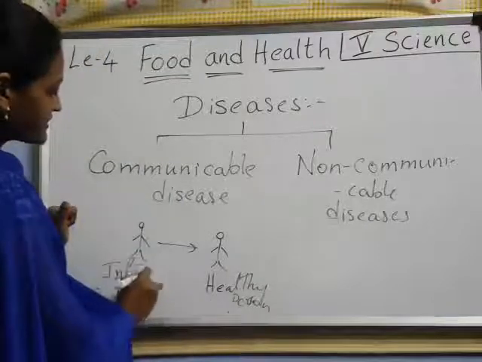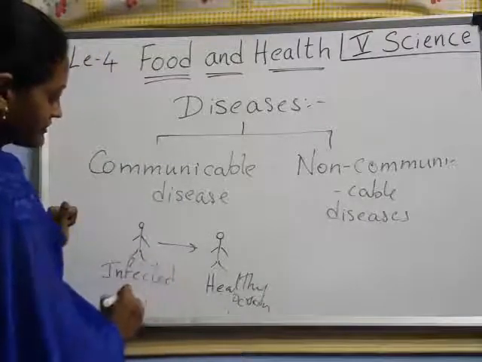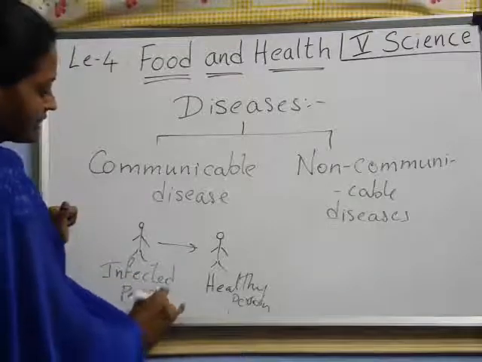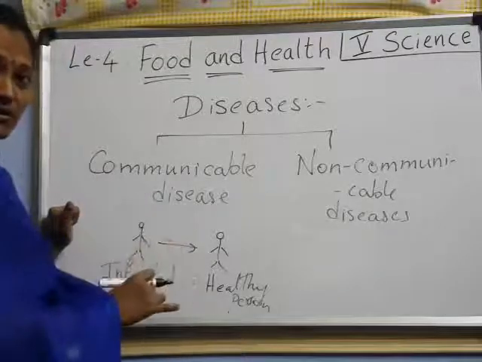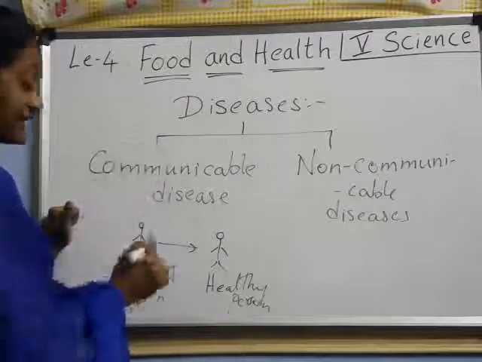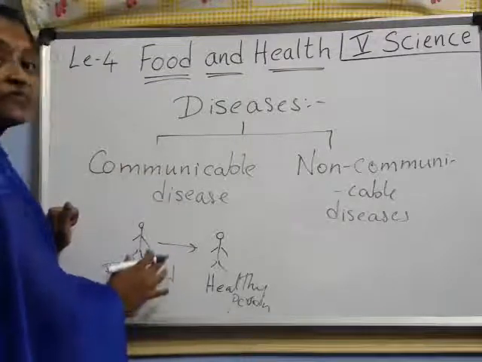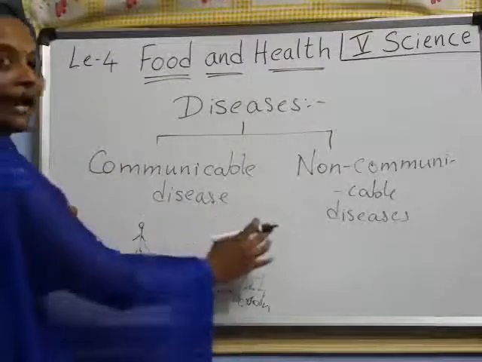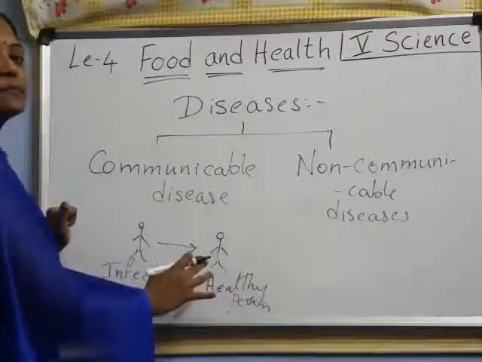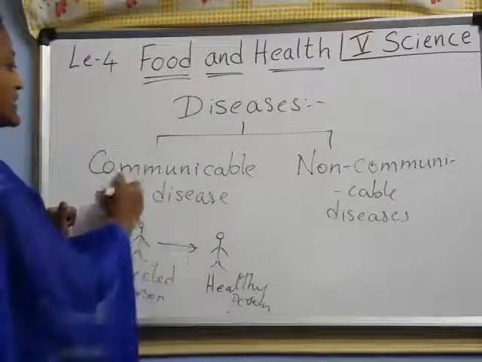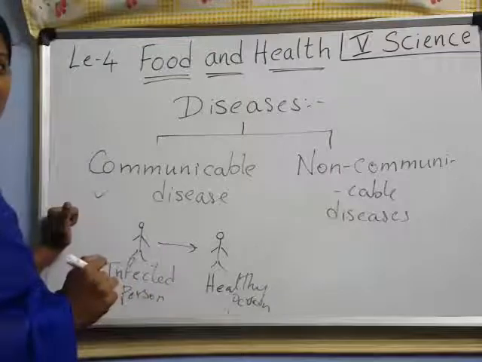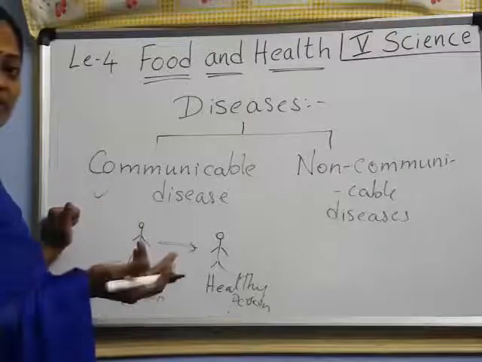Infected means having disease, right? This person is having disease now. So disease is transferred from one person to another person, then the disease we call a communicable disease. Understood, children? Got it? What is communicable disease?